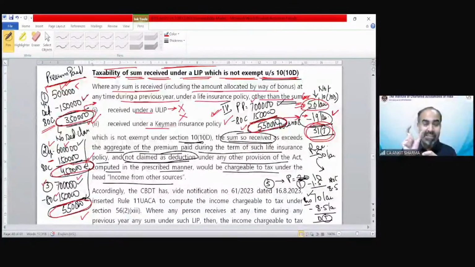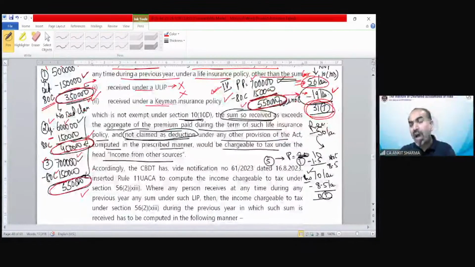So whatever balance amount is there, suppose 8 lakh left, you can reduce that 8 lakh from the consideration. So the balance would be going to tax. So this concept would be applicable in all situations, situation 1 and 2, whatever we have seen. In those situations, if there is no 10(10D) exemption, then you can claim or take the benefit of the amount of deduction, whatever you have not claimed earlier.